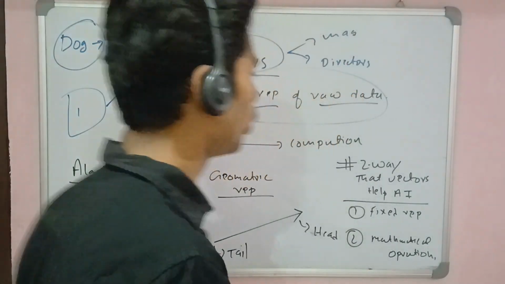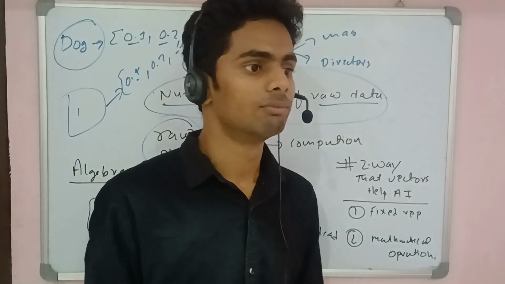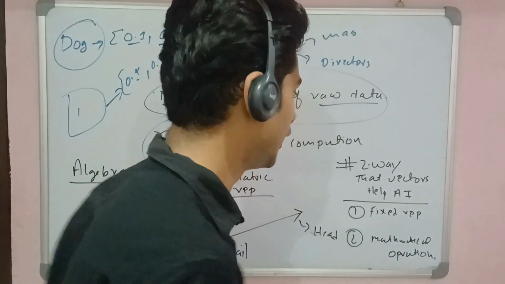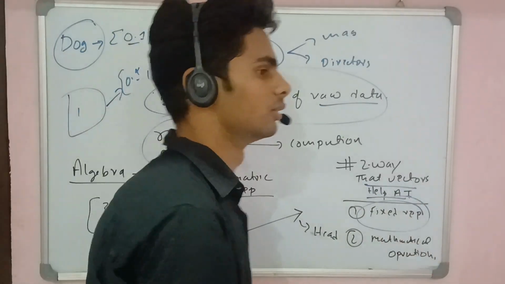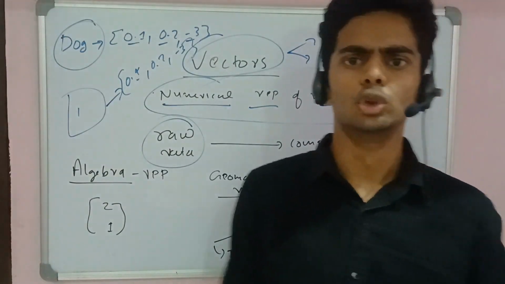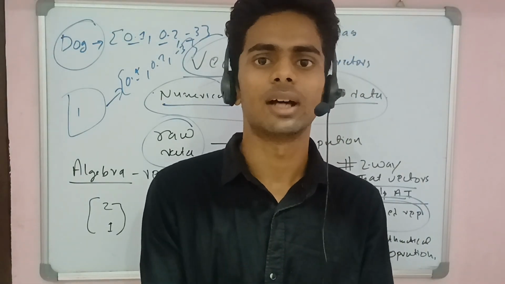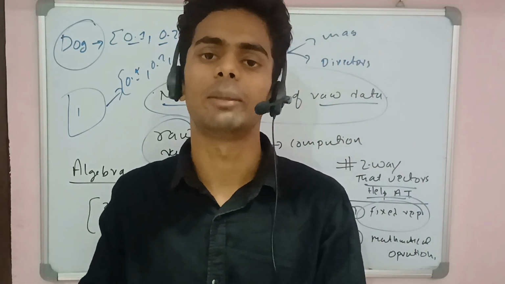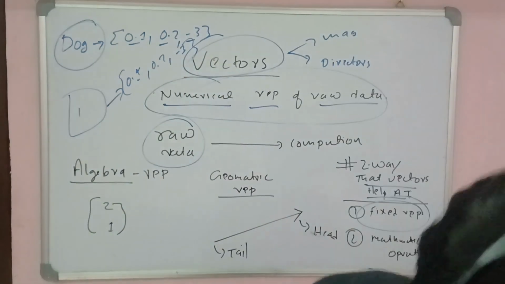For better computation, there are two ways in which I think a vector is important. The first way is that a vector helps us in AI with a fixed representation. For example, you have a list of images, and they are represented as a fixed array. Let me take an example to understand.